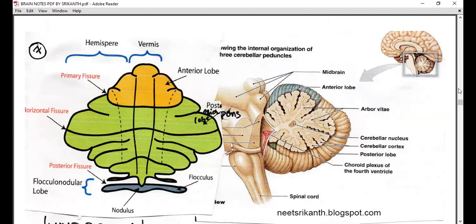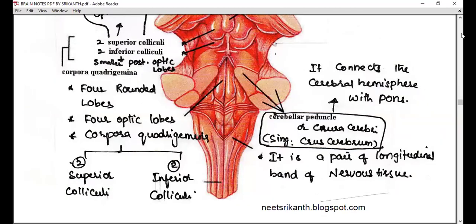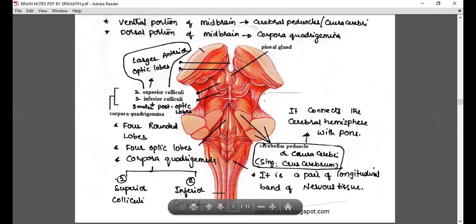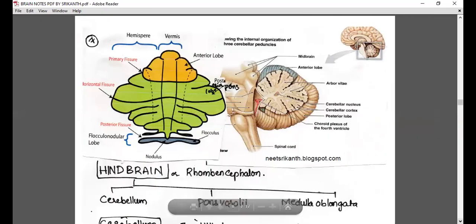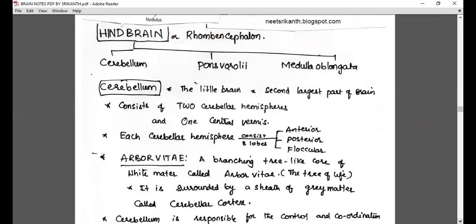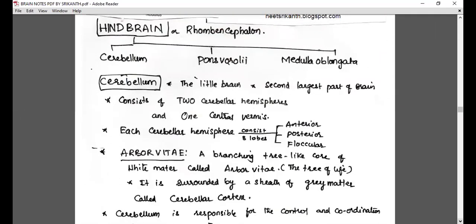Now, we need to go to the hindbrain. The hindbrain, what do you say? It consists of cerebellum, pons varoli, and medulla oblongata. Hindbrain, or rhombencephalon, we use to say. There are three portions here: cerebellum, pons varoli, medulla oblongata.